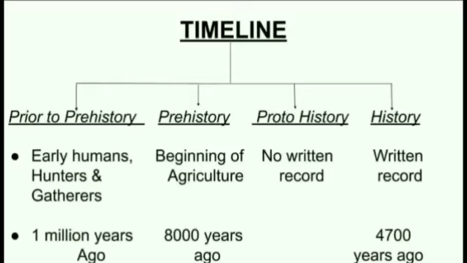History includes the word story; history means telling the story of the people and their events. It is a systematic record of events that have been placed chronologically. Chronologically means according to the time period. It is also an analysis of accounts that have been meticulously recorded by historians and chronicles.